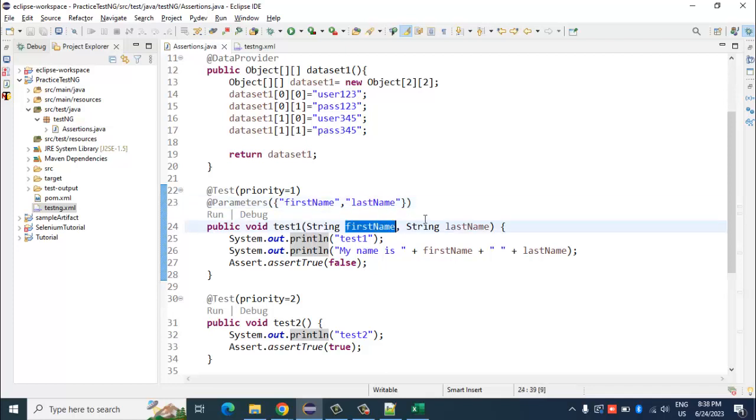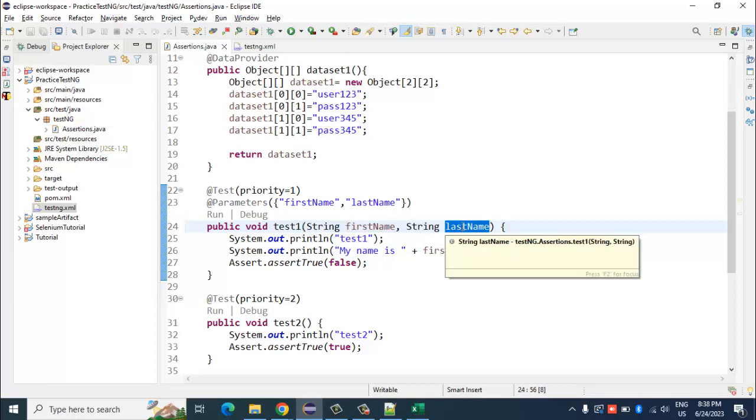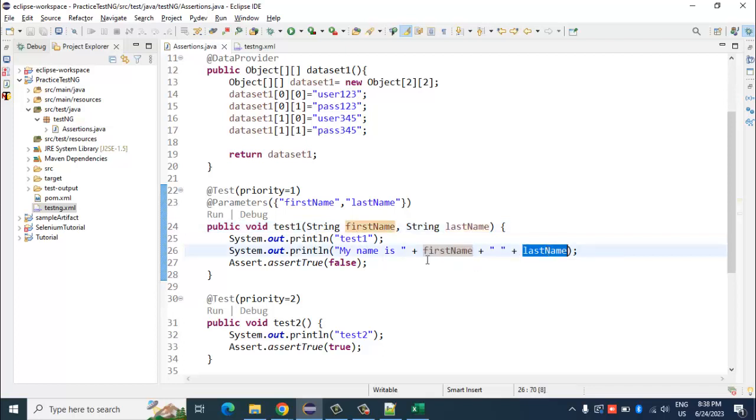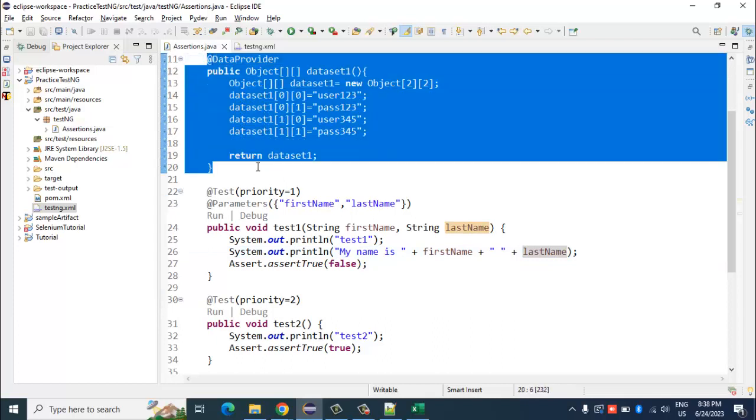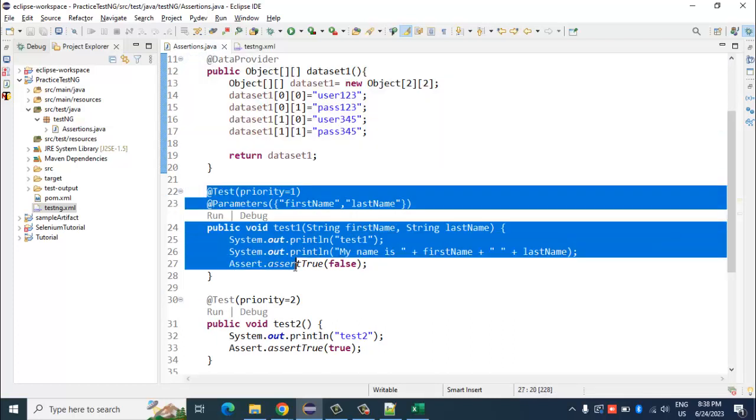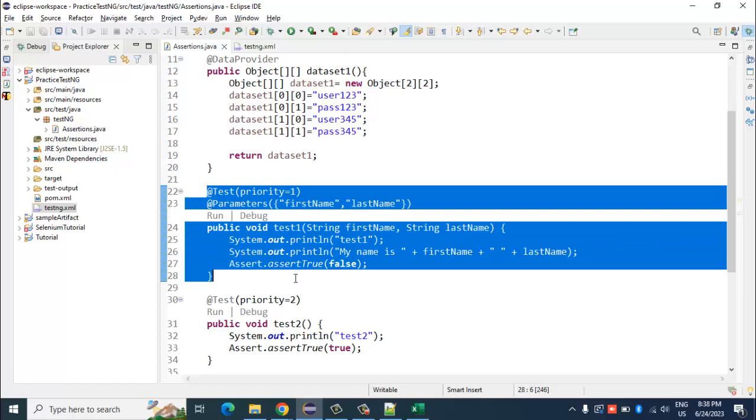We have passed that as method arguments or input parameters, and then used them inside the method to print this particular statement. So this is another way of parameterizing your script, one which we had seen in the previous session using Excel, and today we have seen using DataProvider or by using this parameters annotation.